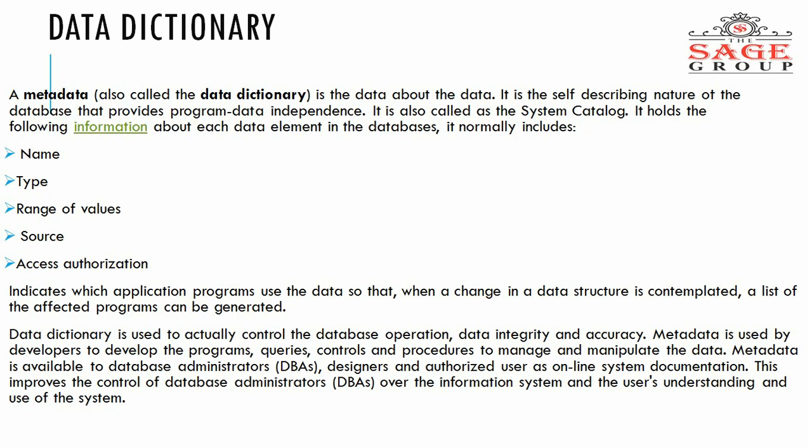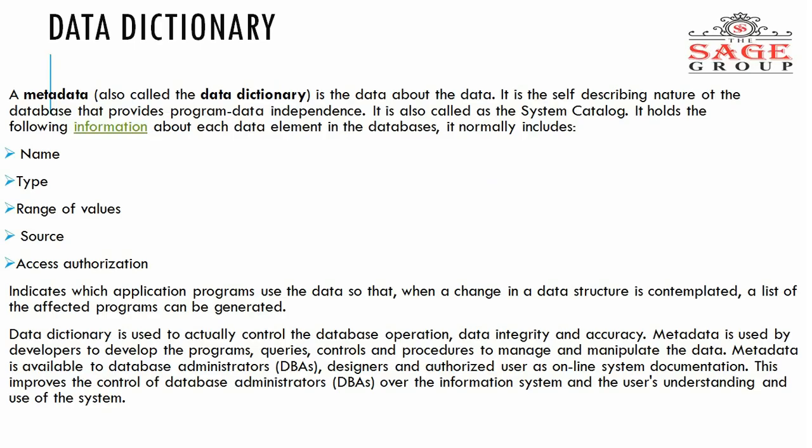Metadata is used by developers to develop programs, queries, and to control the procedures to manipulate the data. Metadata is available to database administrators, designers and authorized users as online system documentation. This improves the control of database administrators over the information system and the users' understanding and use of the system. So that is basically the data dictionary.